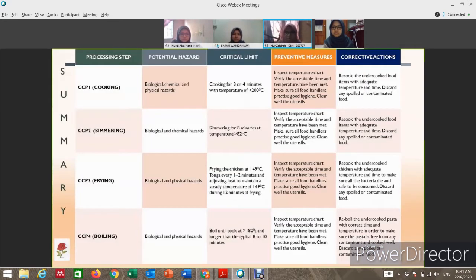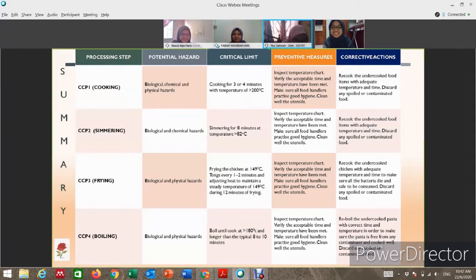The hazards that might occur, which are biological hazard, chemical hazard, and physical hazard. For cooking, the critical limit is we need to cook for 3 or 4 minutes with temperature of more than 200 degrees Celsius, while for simmering, we need to simmer for 8 minutes at temperature more than 82 degrees Celsius, while for frying, we need to fry the chicken at 149 degrees Celsius, turning with tongs every 2 minutes, and adjusting heat to maintain a steady temperature of 149 degrees Celsius during 12 minutes of frying.